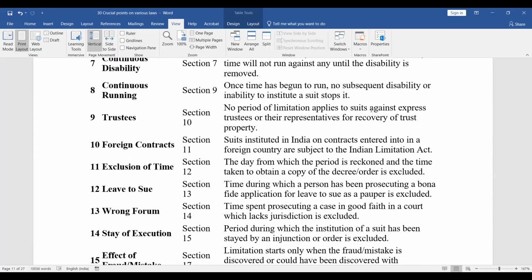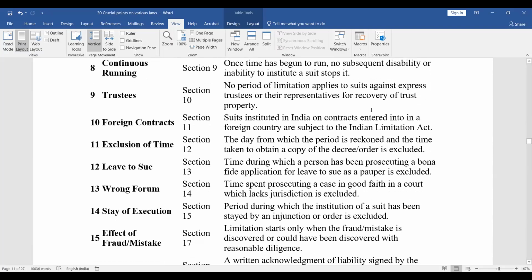Section 12 talks of exclusion of time. The day from which the period is reckoned, and the time taken to obtain a copy of the decree or order, is excluded. Okay. Leave to sue. Section 13. Time during which a person has been prosecuting a bona fide application for leave to sue as a pauper is excluded. Section 14. Wrong forum. Time spent prosecuting a case in good faith in a court which lacks jurisdiction is also excluded.